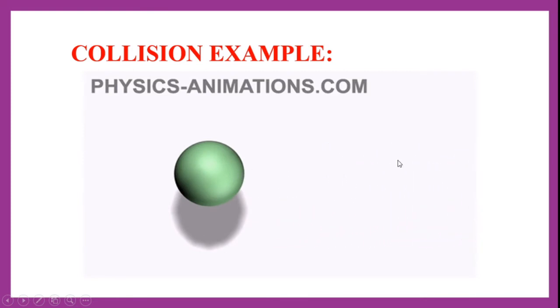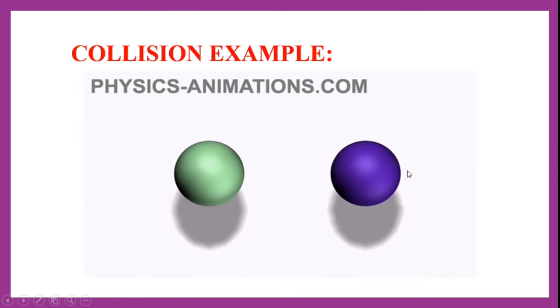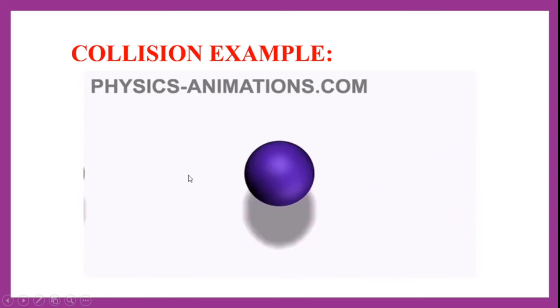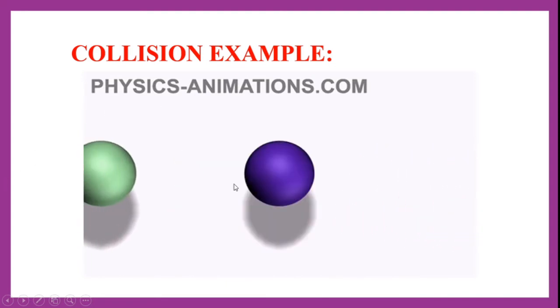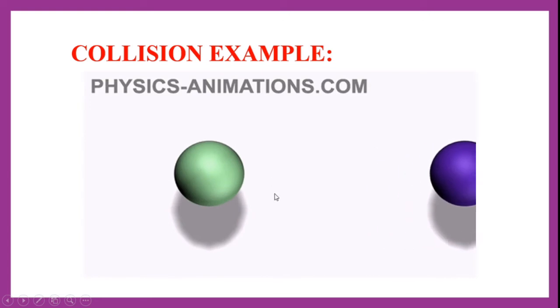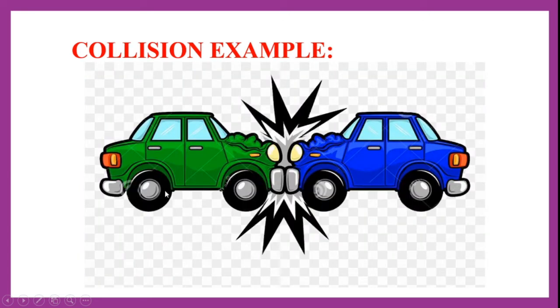After collision, what happens? The blue ball has gained velocity and is moving, whereas the green ball which was earlier moving has come to rest. So collision may happen in this way also, with two balls colliding. Another example of collision is car accidents, or any accident we see on roads. When two bodies come together in contact and there is a change in the momentums of both bodies, we can say that a collision happened.